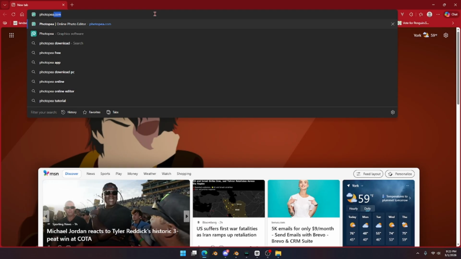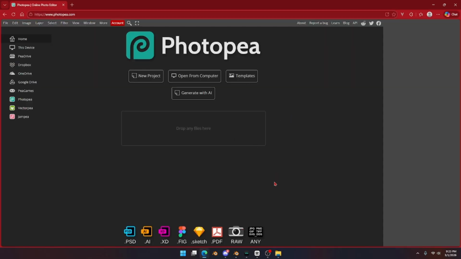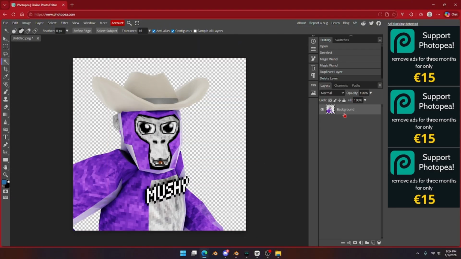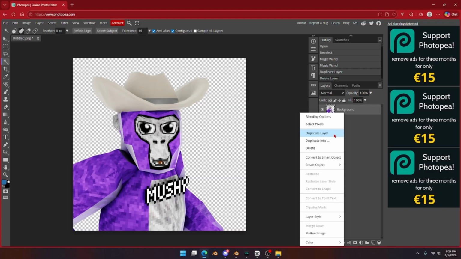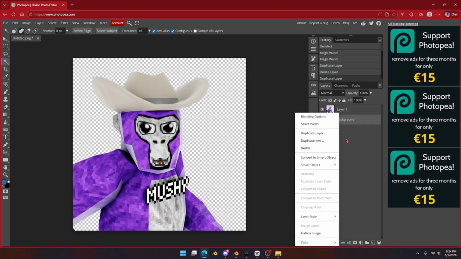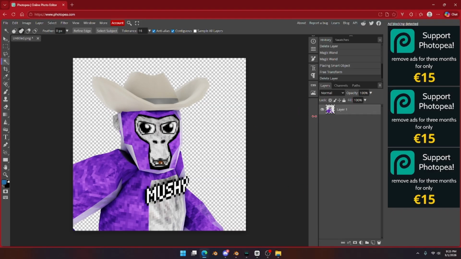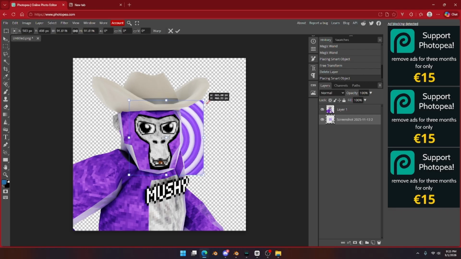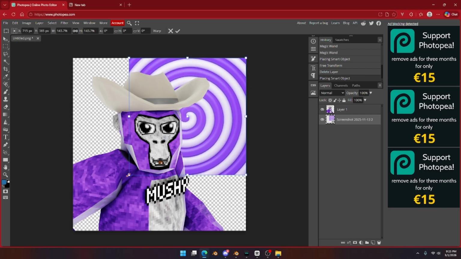Then you want to go to any browser and search up Photopea. And after you've done that, open your folder that you have your picture in and then drag the file in right here. So when you're here, you want to click on the background, hit duplicate layer, and then delete the background. Then after you've done that, you need a background for your image. And you can just search up any background. And after you have your background, you can drag it in behind your gorilla and scale it up to be the size.